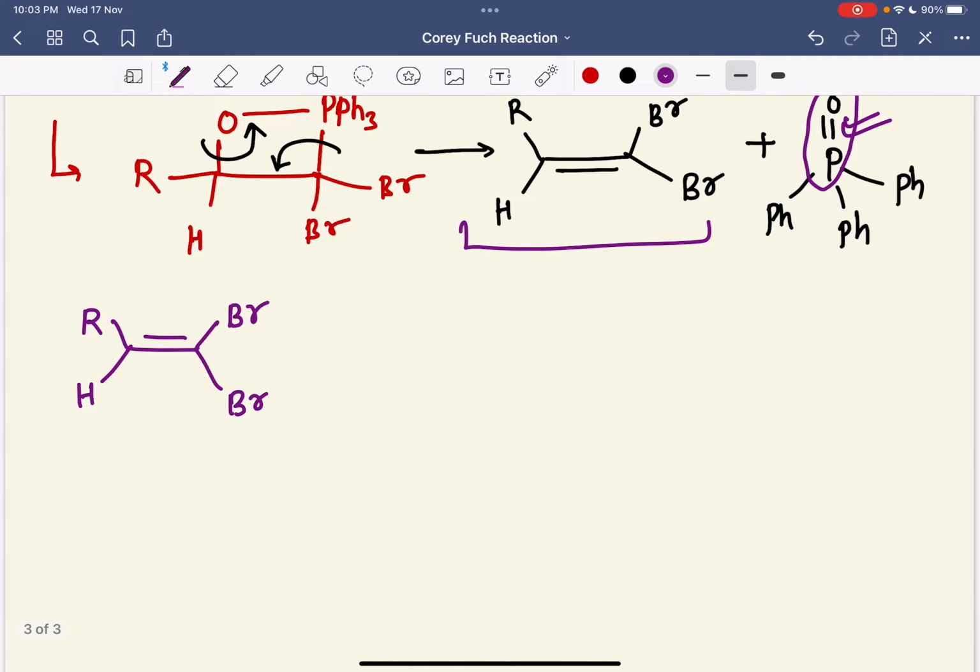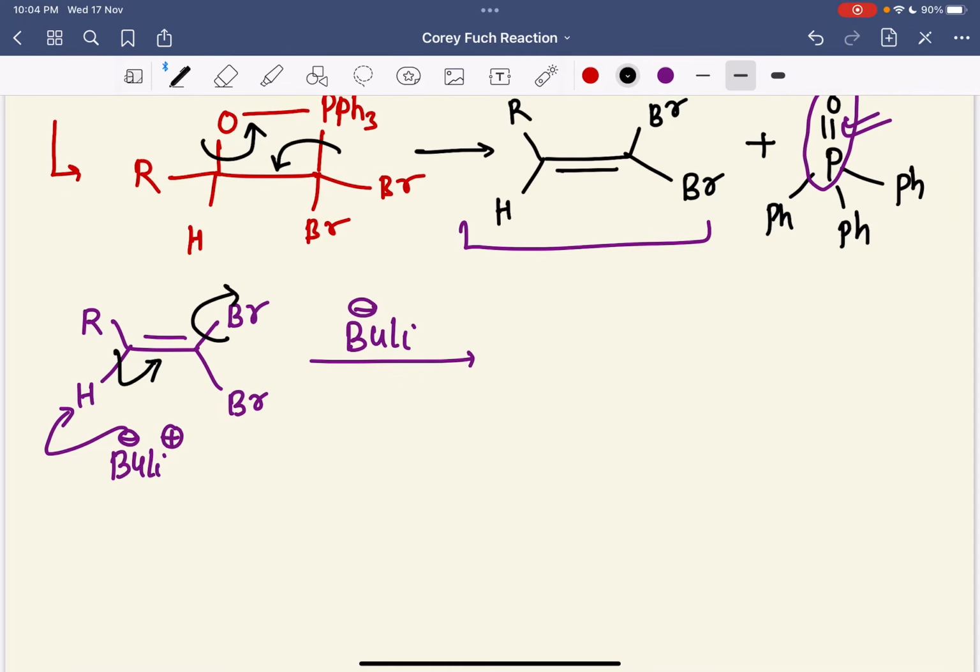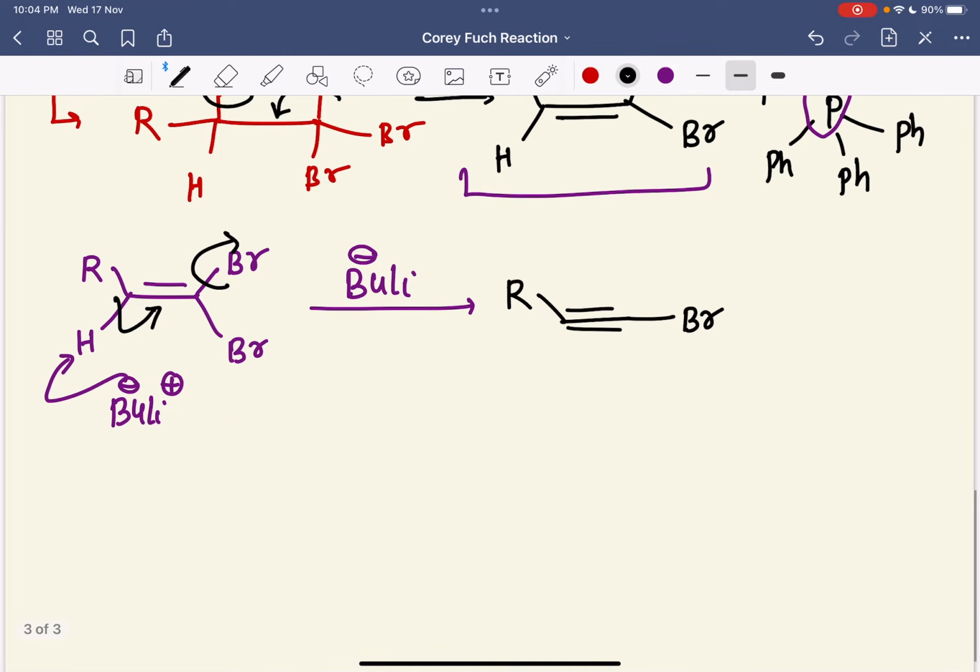Okay, fine. So let's see. We have taken here n-BuLi, right? You know that this BuLi will work as a base. So that's why this base will take a proton. As you all know, the base will take a proton, so here it will take a proton, and after this the bond is going to shift and this Br minus will leave. So you will get something like this. Here is a triple bond, and here is a Br, right? And here is a negative charge.